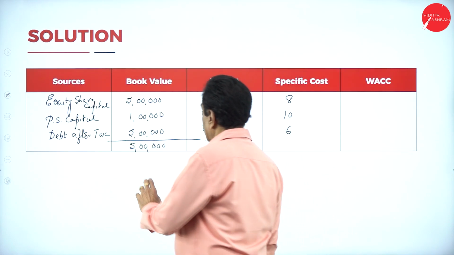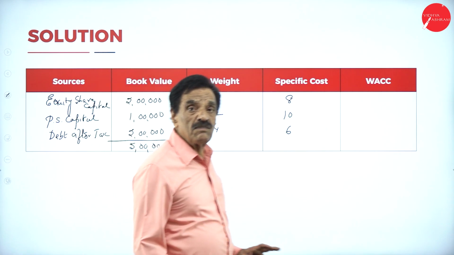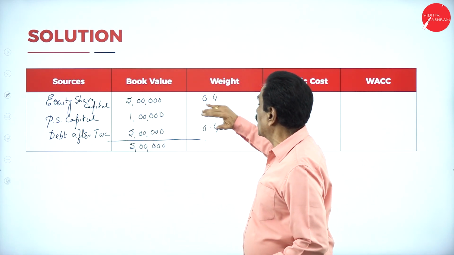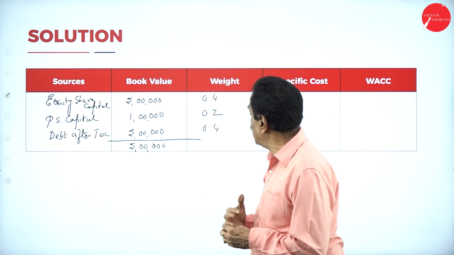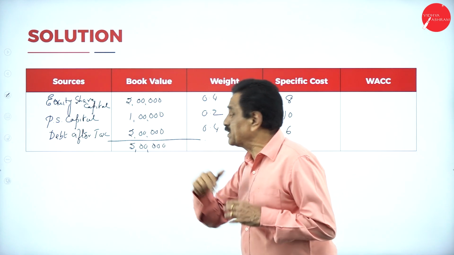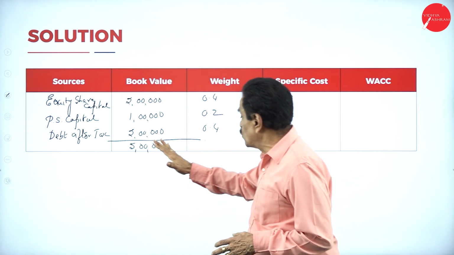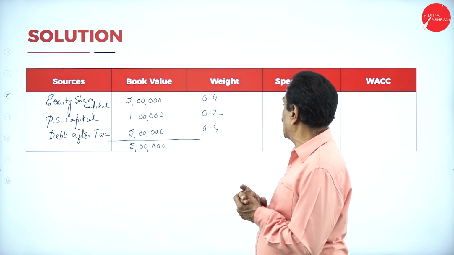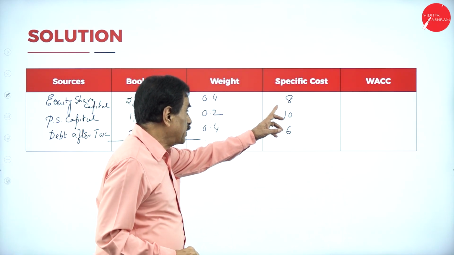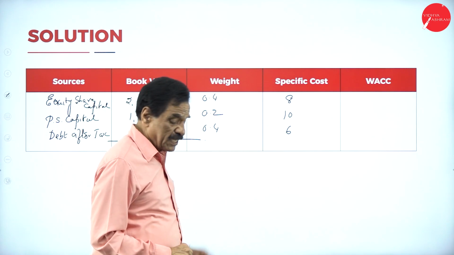So your weights are for this. What is the total value? You have got 5 lakh. 2 lakh means 40% occupied by equity, 20% occupied by preference share capital, 40% occupied by the debt capital, totally 5 lakh if we take the percentage. Then here the specific cost is 8%, 10%, 6%.